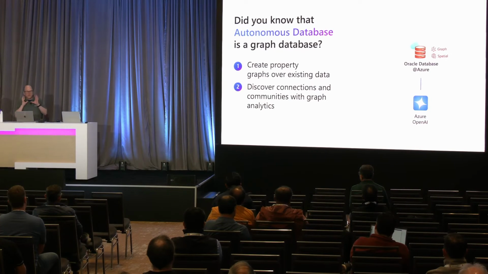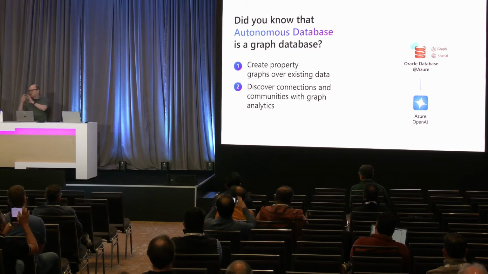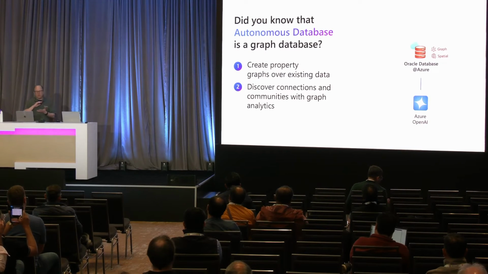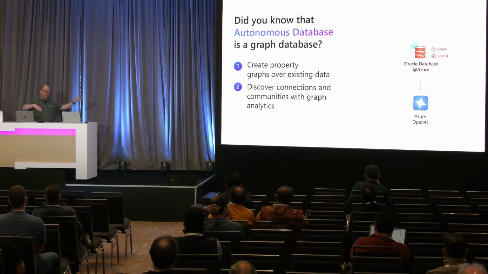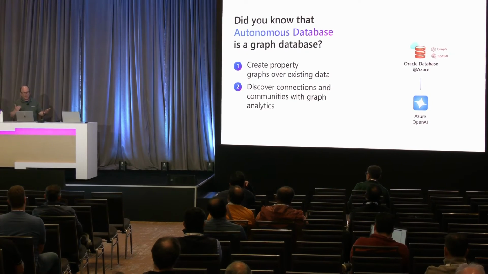Well, what we're going to do now, you have your data in relational tables. We have those JSON documents. We're going to create a property graph on top of your existing data without having to move the data or transform the data. It's there. We're just going to create a new graph over your data, and we're going to discover communities, and we're going to do all sorts of graph analytics, right?